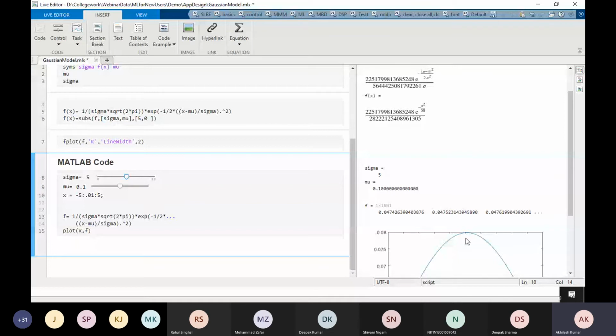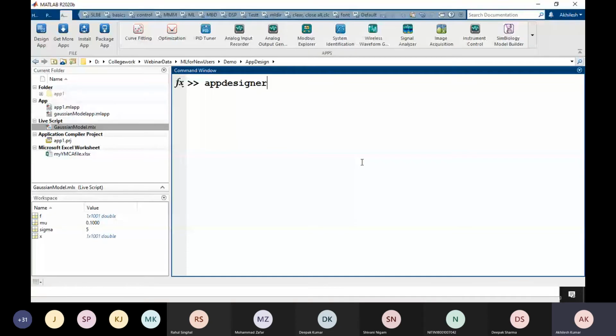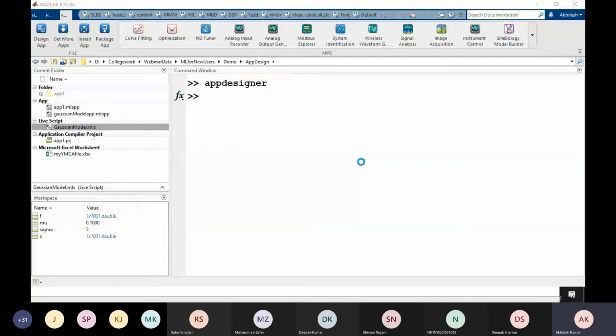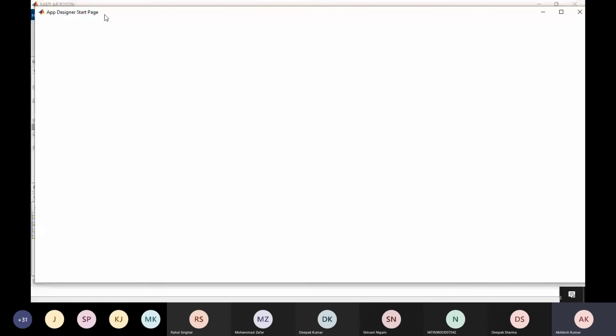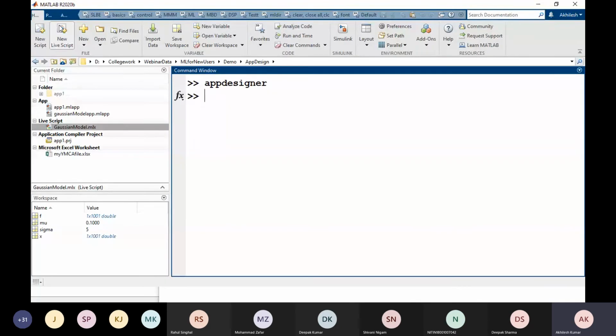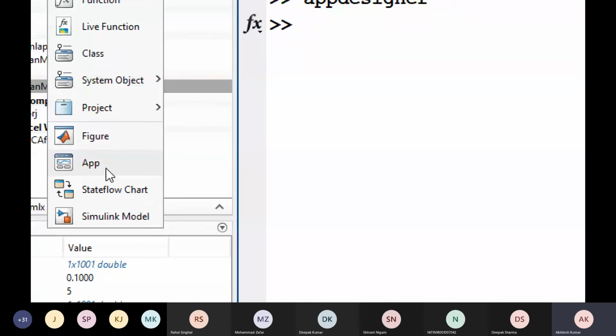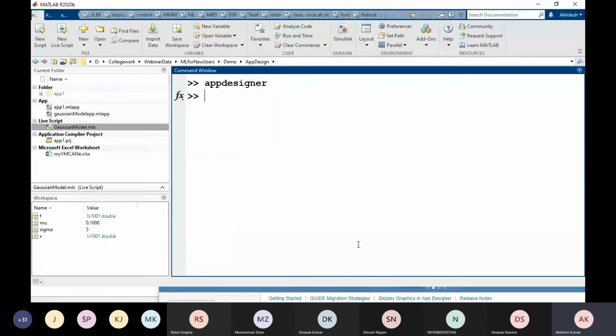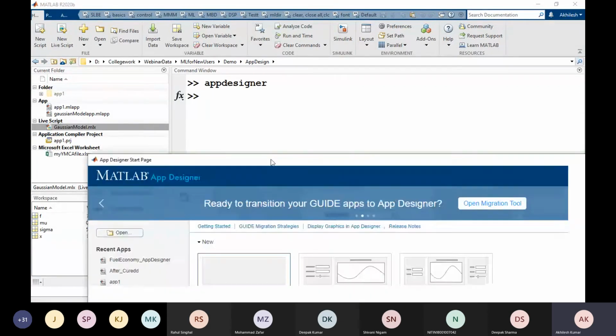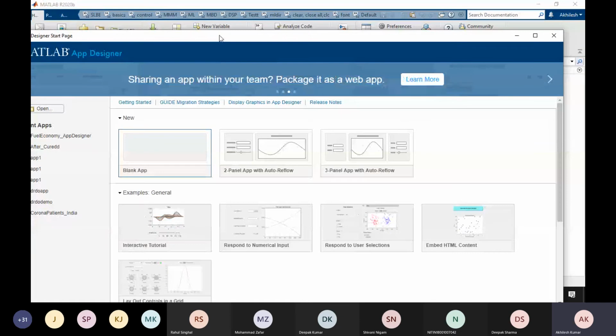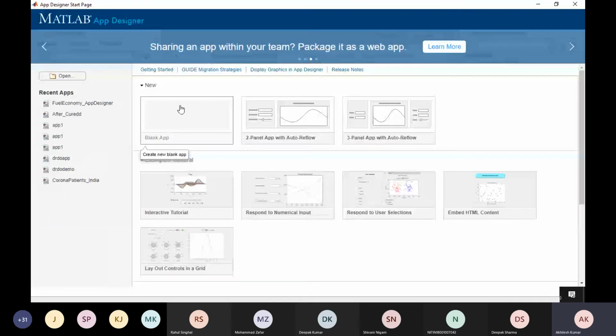To design an app, you can simply open App Designer from here. Just give the command appdesigner and App Designer will be opened. If you don't know the command, just go to Home, go to New, and from here you can open that app. Okay. So this is the App Designer GUI. We are going to start from blank.